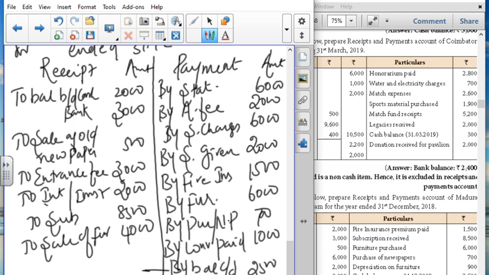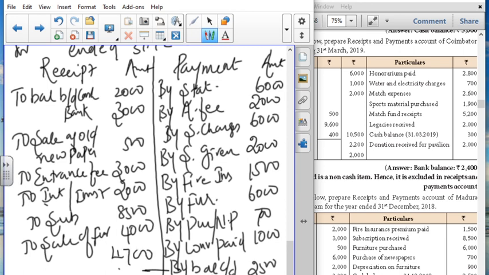When we have entered all these items, now we are going to add. Again I am saying, you are going to use both sides of the page, so do it properly. Amount must be written only in the outer column, not in the inner column. All the receipts must be started with to and payments by by. When you add this, the payment side is going to be more, so your balance is going to be 4700.